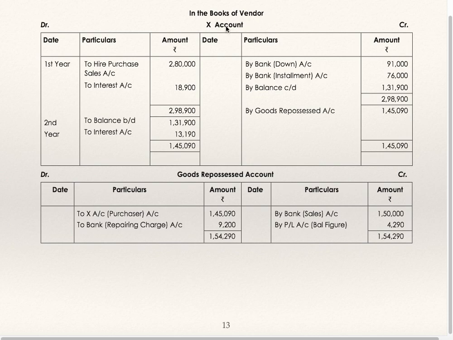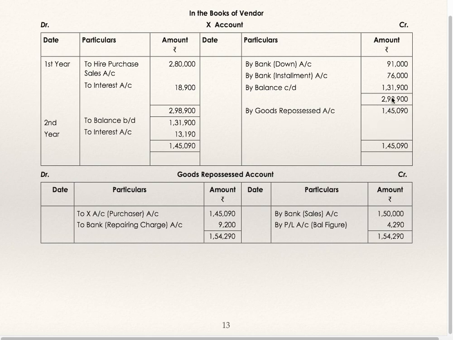In the books of vendor, X account is exactly opposite of the vendor's account in the books of X. Just now we have seen. To hire purchase sale 2,80,000. By bank down payment on the first day 91,000. To interest due, by bank, first installment received, by balance carried down. To balance brought down. To interest, first year's interest due. Has he received? No. By goods repossessed account.